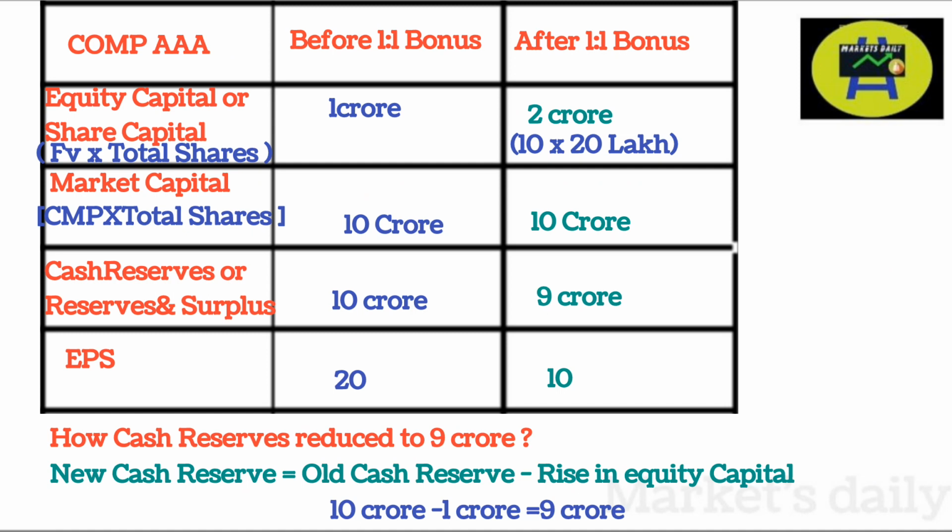The cash reserves or reserve surplus would be slightly reduced. Let's see that calculation moving forward. And the earning per share also would be reduced. Let's see how the cash reserves got reduced. As we saw, the share capital increased from 1 crore to 2 crores. And the difference in amount, that is the rise in equity capital, is 1 crore. So the old cash reserves minus the rise in equity capital would give the new cash reserve, that is 10 crore minus 1 crore, that is 9 crore. And that is how we arrive at the new cash reserves.